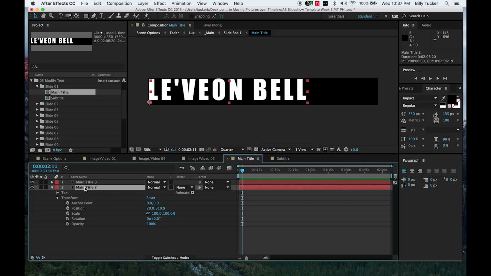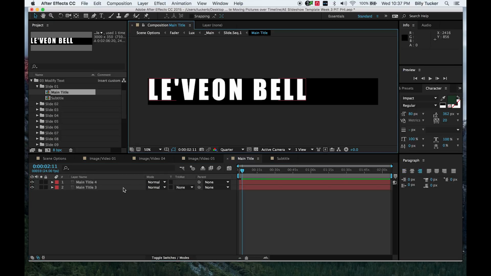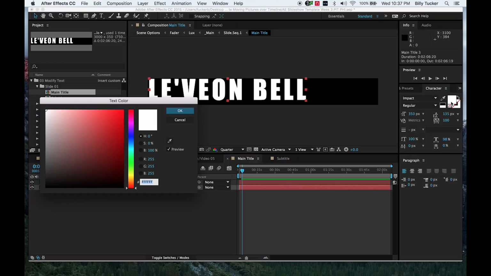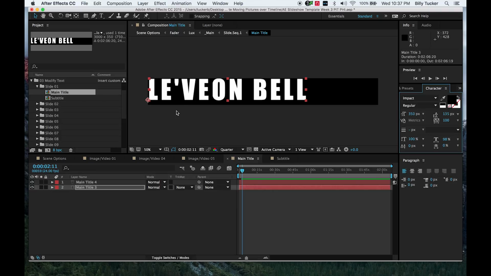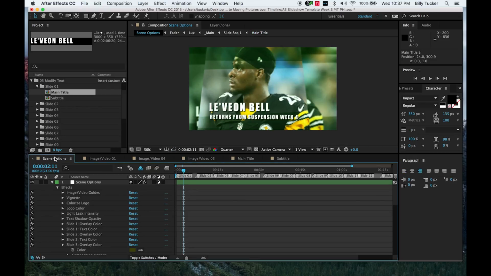To duplicate this, I'll delete this, go into the main title, Command D, go into the color, select black, and then just push it out to the right, push it down a little bit, using arrows. And if we go back to scene options, there it is, a little bit of a drop shadow.